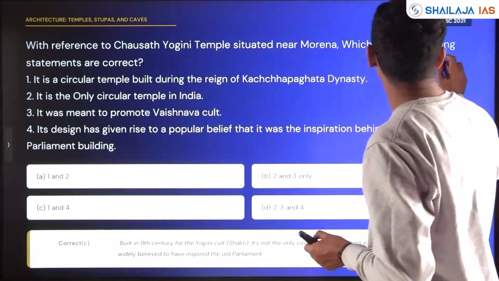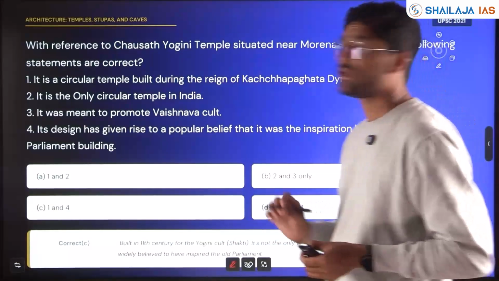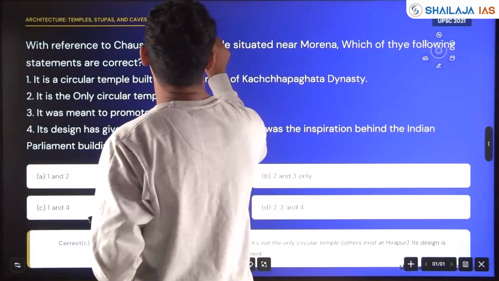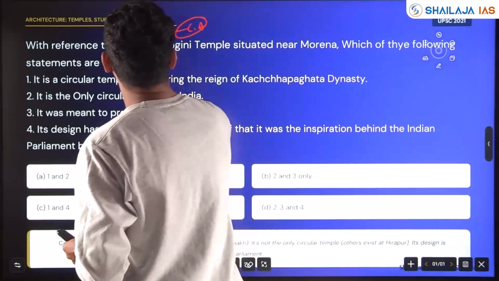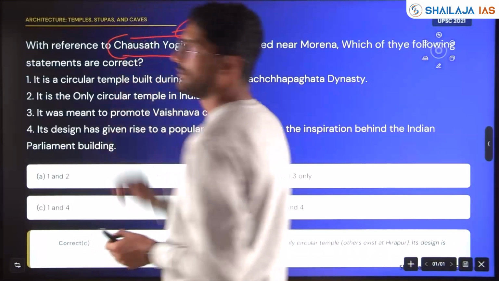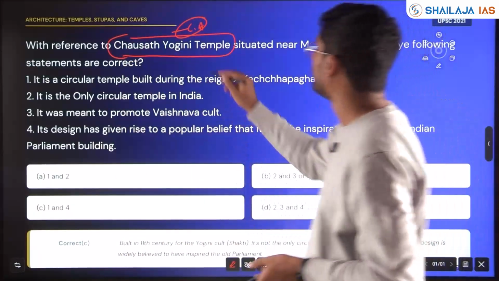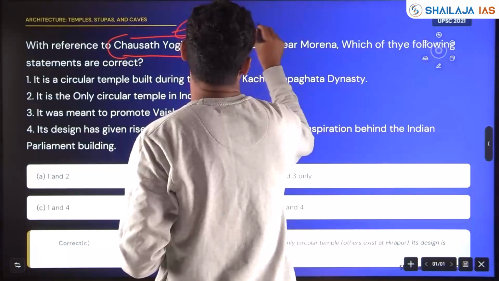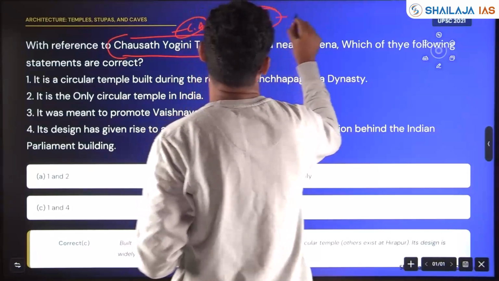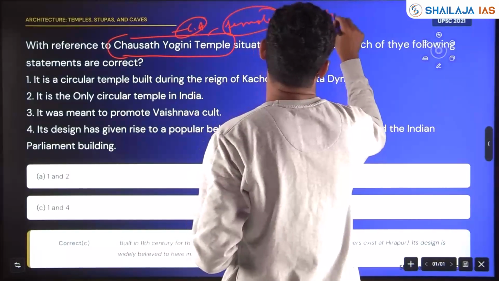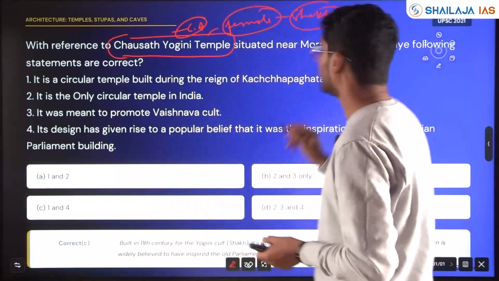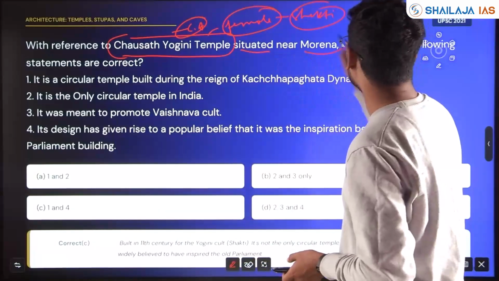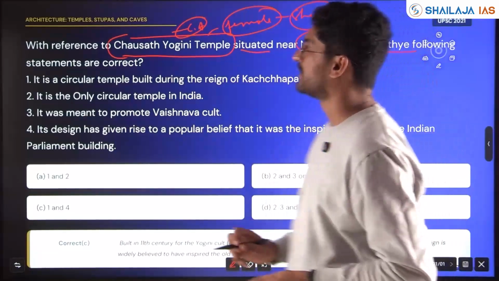Again, temple architecture 2021 linked with current affairs. With reference to Chausat Yogini temple, the female goddess Chausat Yogini temple, Shakti, Yogini or Durga temple situated near Morena, which of the following statements are correct?